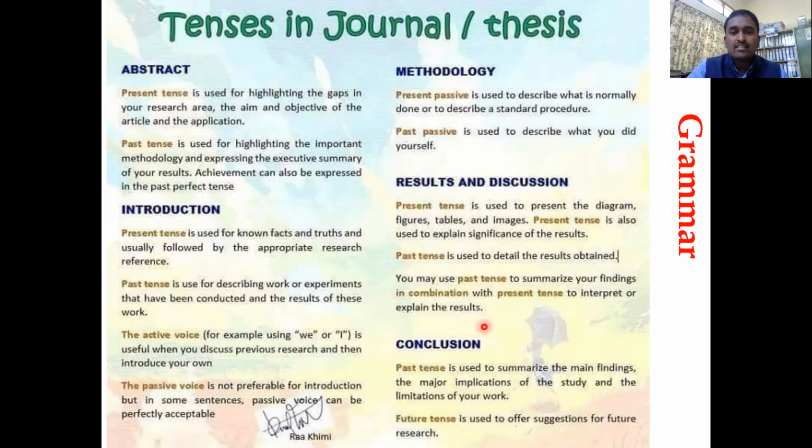And coming to the conclusion, once again, here is past tense, because you are summarizing everything that happened. Finally, you usually write future perspectives, and that is in the future tense. You are giving suggestions and ideas to somebody who is working next, extending your work. What ideas are you giving them? What can they do better? At that time you can use future tense to address them. So these are the different tenses that are used.